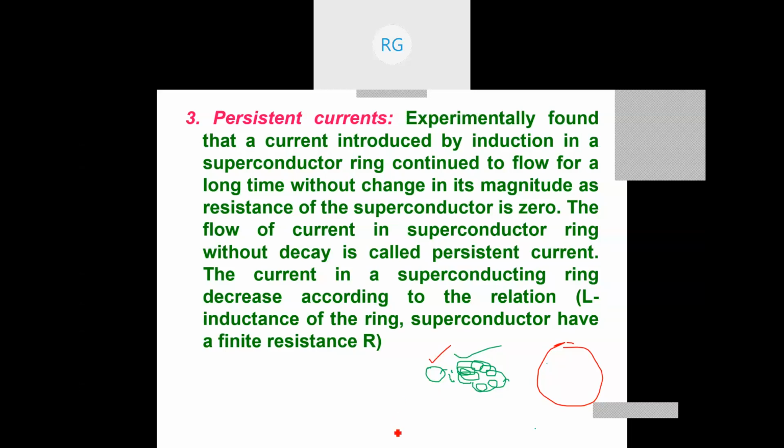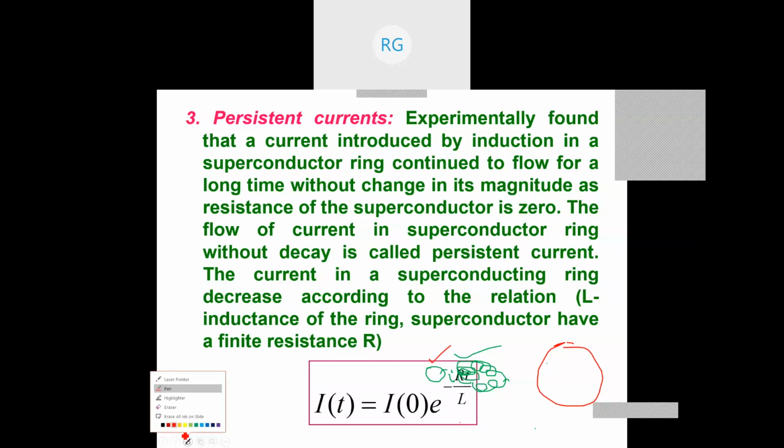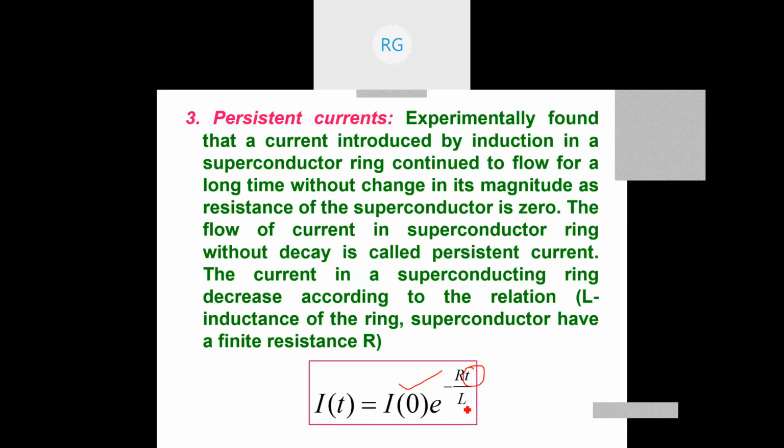Persistence current can be calculated by a formula. The current I_t at any time is equal to I_0, where I_0 is the initial current we have induced in it by the external source, and I have removed the external source, times e to the power minus R t by L, where t is the time for which the current keeps flowing in the superconducting ring, and R is the resistance of the superconducting ring.